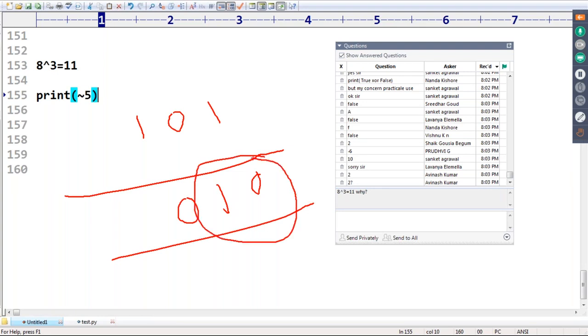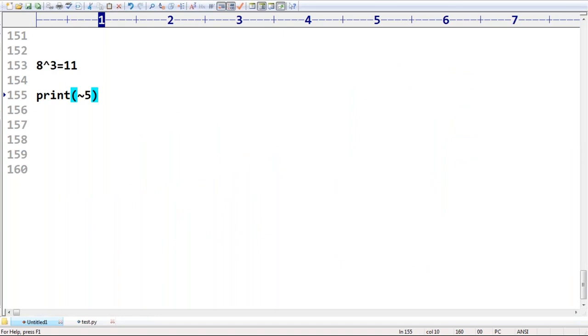Sir, 0 1 0. 0 1 0 is nothing but 2. How many people feel that 2 is the answer? Can you please confirm? Good. 2 is the answer. Excellent.